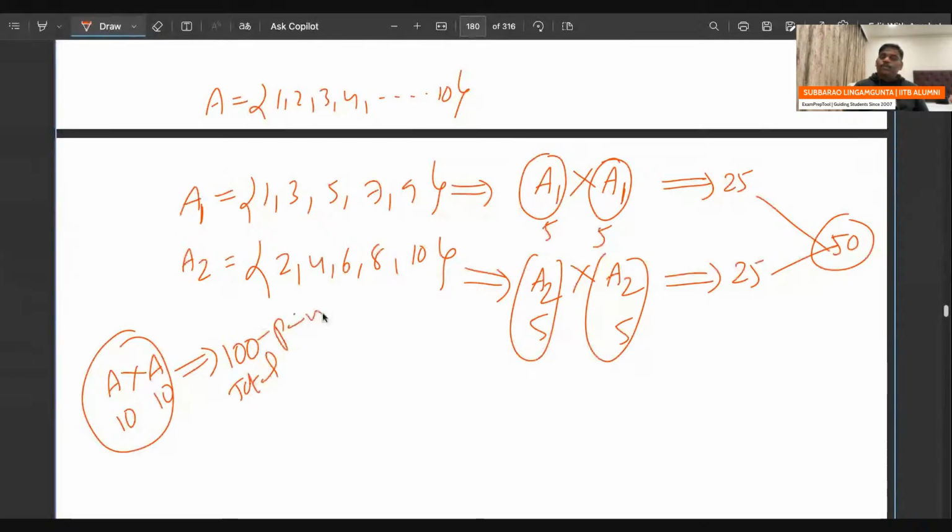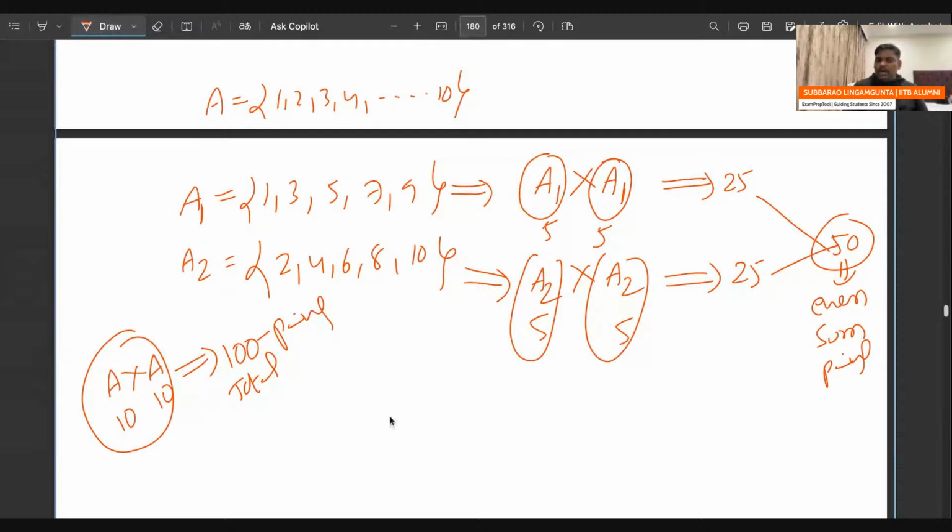So in that, 50 pairs have an even sum, and I think the remaining 50 pairs are odd. Let me check here.